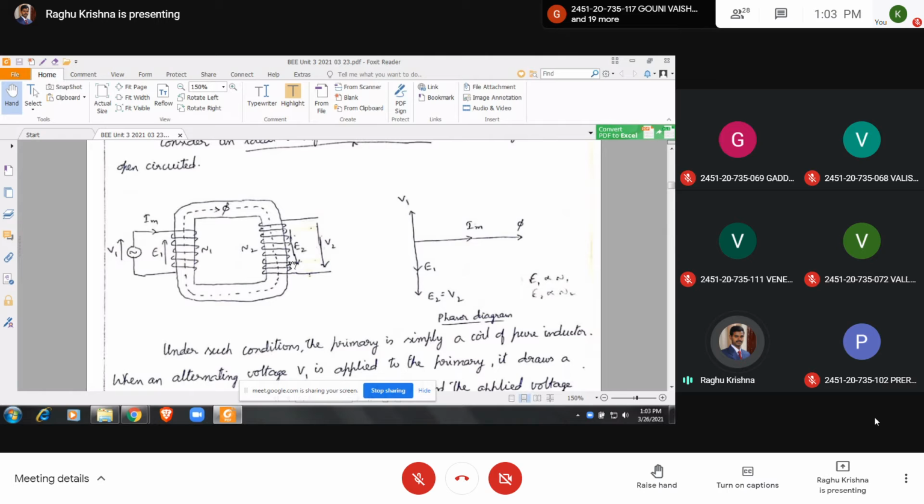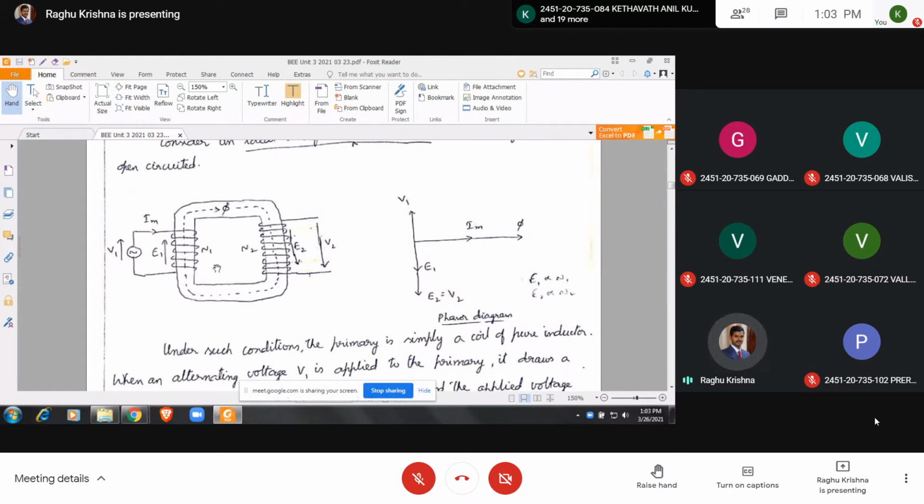So if you see Faraday's laws of electromagnetic induction, when there is a relative motion between the flux and the conductor, EMF will be induced in the conductor. Here the winding is stationary, but the flux is alternating. The flux is changing its direction, and also mainly it is changing the value. So it is a changing flux. When this changing flux links with the winding, EMF will be induced in the winding.